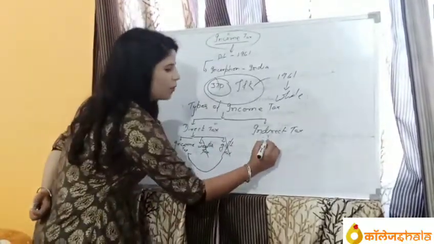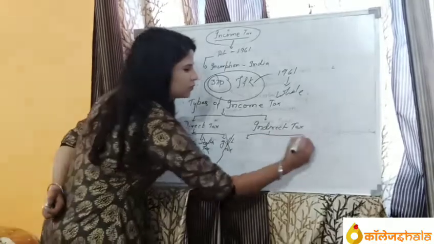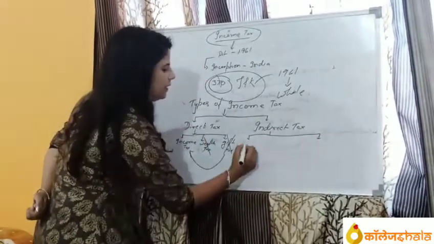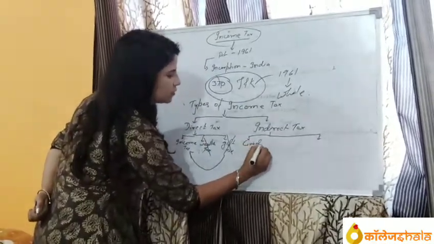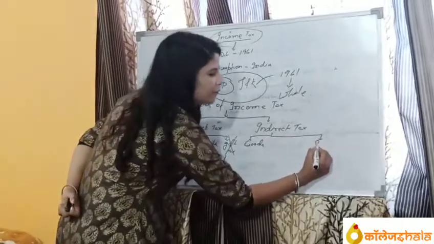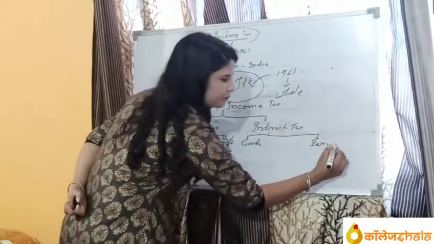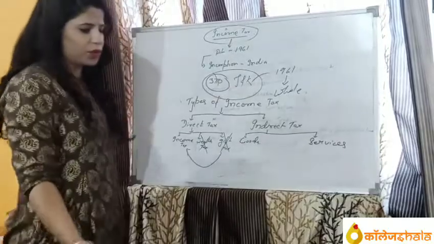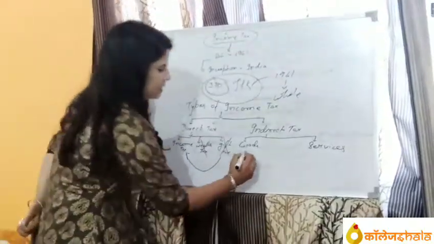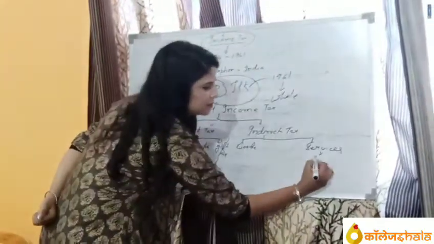So let's talk about indirect taxes. First of all, there are taxes for goods and for services. For service, it's the service tax.